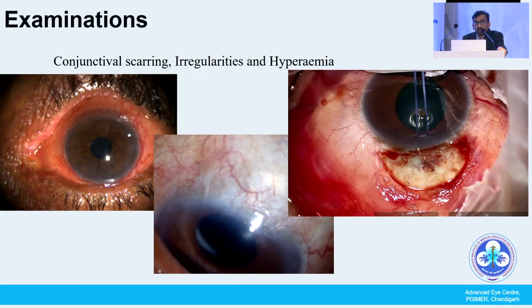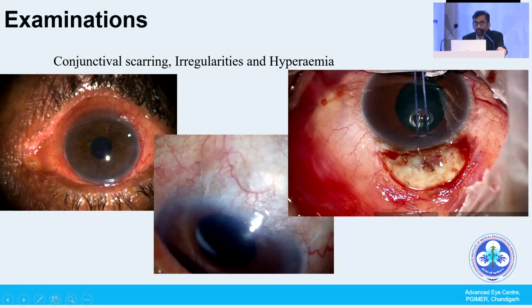And the conjunctival scarring, this can happen maybe from previous surgeries or a bad ocular surface. And the last picture, the picture on the right side, shows we actually missed the history of SICS. Sometimes after small incision cataract surgery the conjunctival scar may not be very visible, very little scar, but once you open the eye, there is even a steel suture within the scleral flap made for small incision cataract surgery.